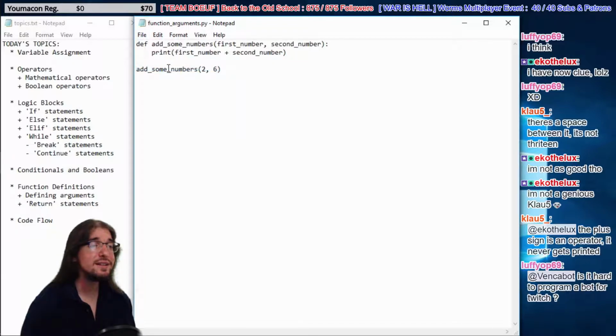So now what I'm saying is, when you call add some numbers, it needs to fill 2 slots of data, right? See those 2 slots there? We're filling those 2 slots with 2 and a 6. So first number equals 2, second number equals 6, print first number plus second number.